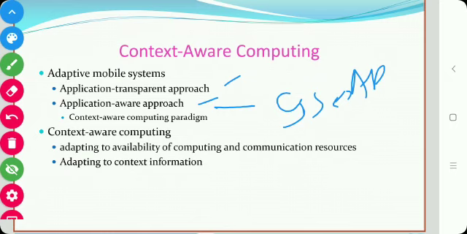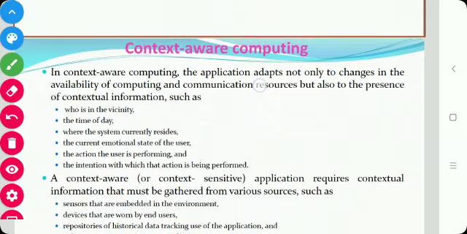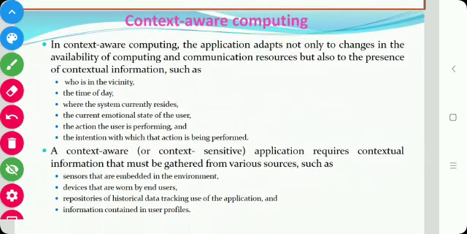A step further in the direction of application aware adaptation is context aware computing. In context aware computing, the application adapts not only to the changes in the availability of computing and communication resources, but also to the presence of contextual information.